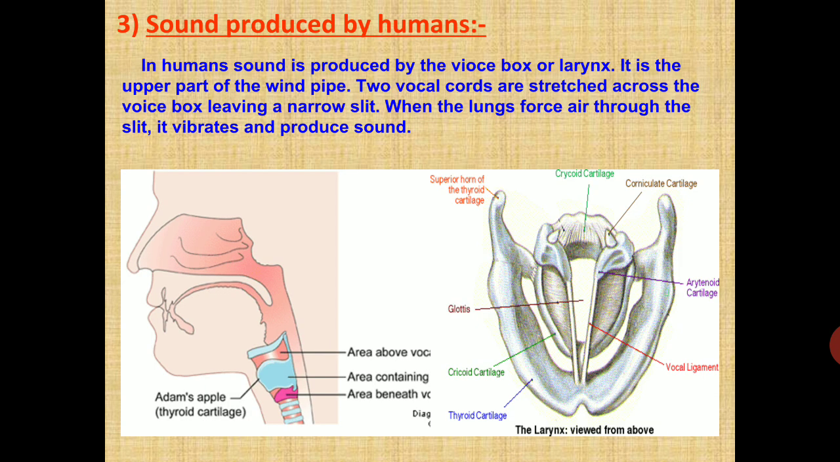In human beings, sound is produced by the voice box or larynx, the upper part of the windpipe. Two vocal cords are stretched across the voice box, leaving a narrow slit. When the lungs force air through the slit, it vibrates and produces sound. So the diagram of the larynx is very important.